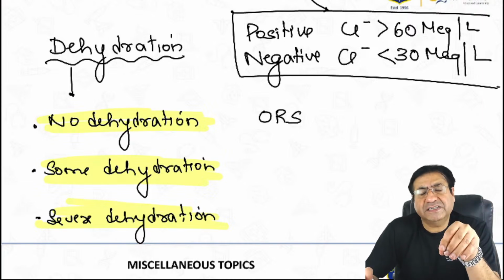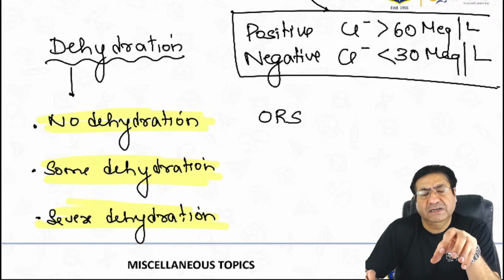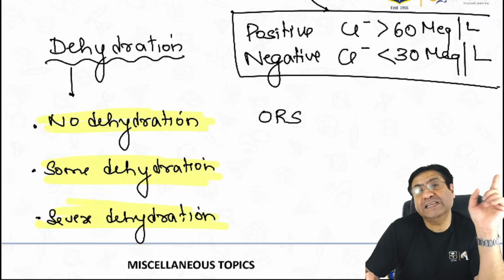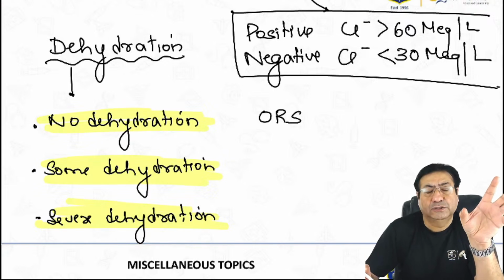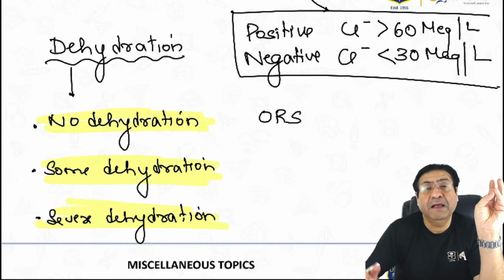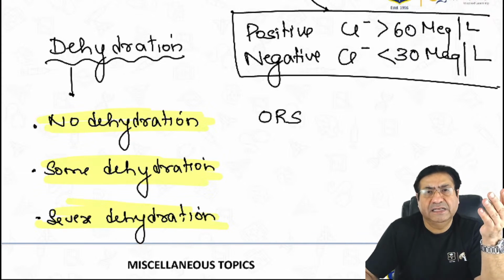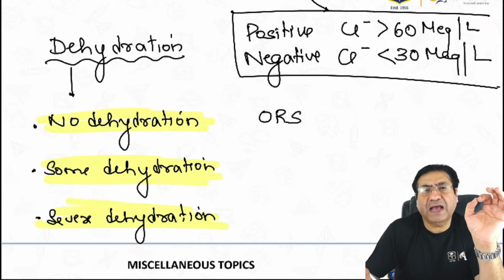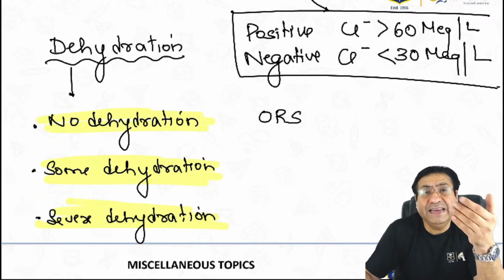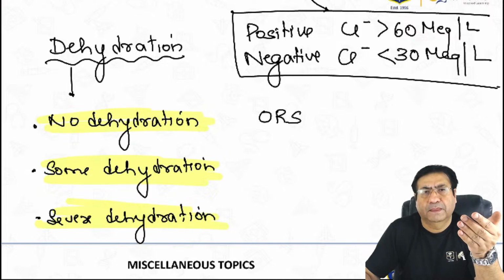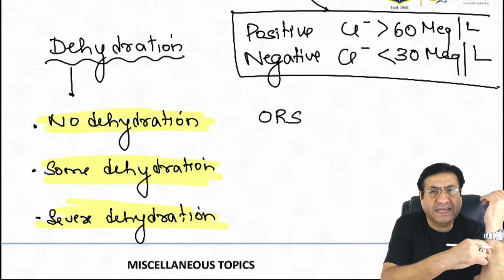Now, some dehydration is the type which in the past was called moderate dehydration. Now we call it some dehydration. Here the child becomes irritable. The child is thirsty. So in the exams, if they say a child is thirsty, appears restless, irritable, and when you pinch a fold of skin, it is delayed, this is some dehydration.